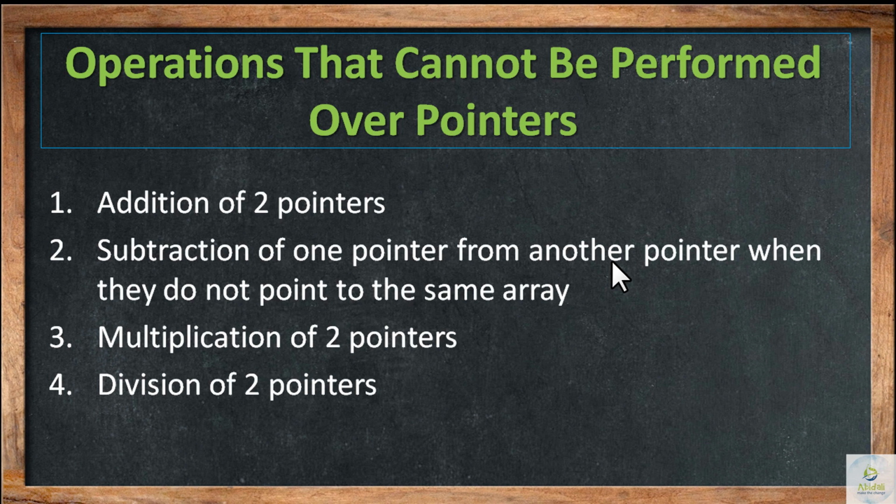Now coming to the next subtopic, operations that cannot be performed on pointers. The operations that can be performed on pointers was asked for 3 marks in the annual examination. The operations that cannot be performed on pointers are adding 2 pointers, that is adding the addresses of 2 pointers, and subtracting 1 pointer from another if they do not belong to the same array or same type. Multiplication is not possible, division is not possible.